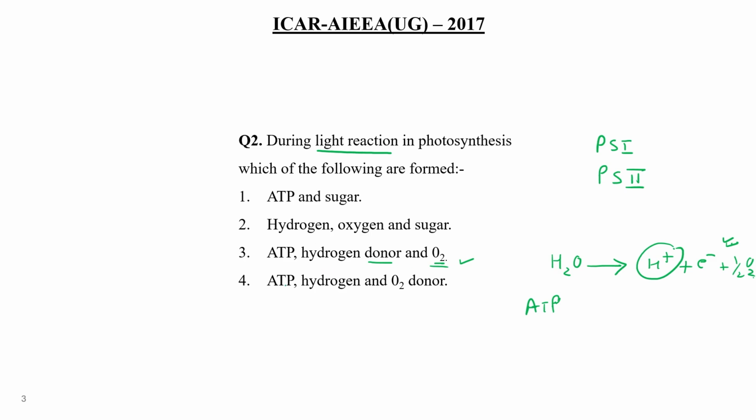Clear? In choice number 4, they have mentioned ATP, hydrogen and oxygen donor. There is no oxygen donor, only hydrogen donor, because oxygen is evolved because of the splitting of water. So choice number 3 would be the correct answer.